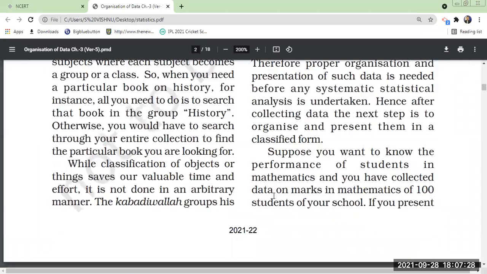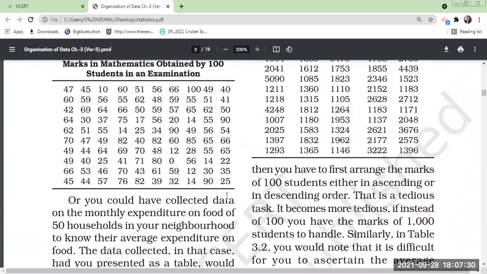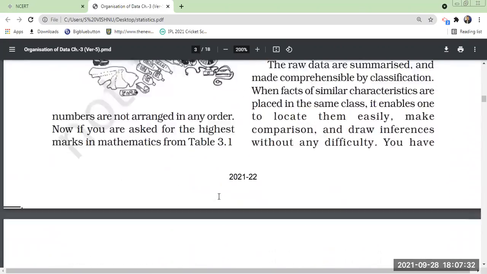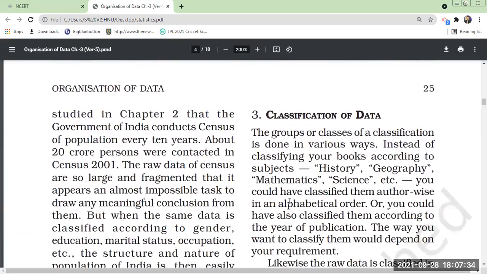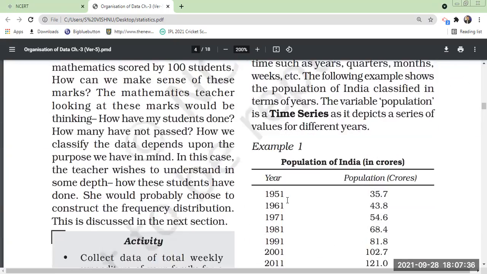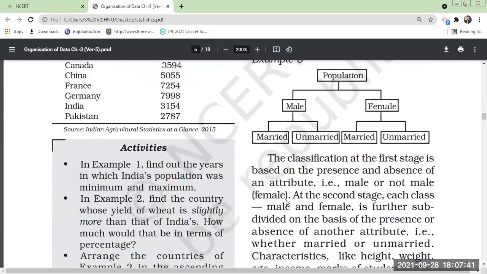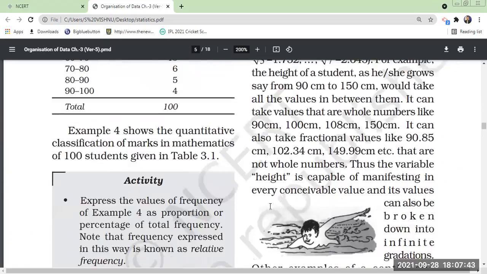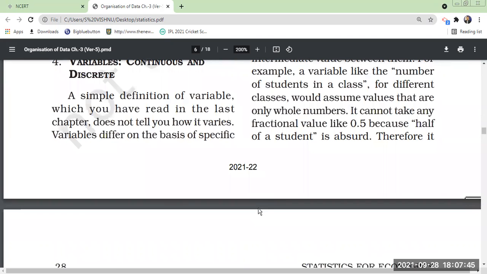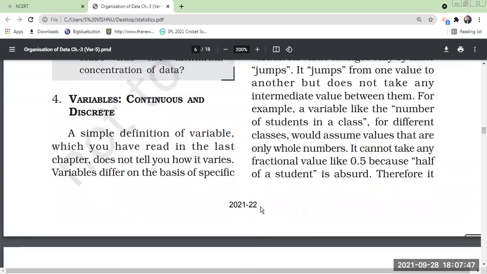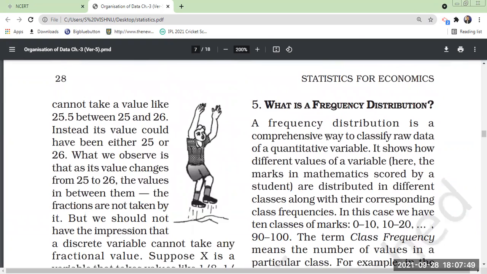Introduction part is over. Raw data is over. Classification of data is over. Different kinds of classification we have seen, we have discussed. Then continuous and discrete variables we have discussed. Okay, series. Frequency distribution, did we start? No, sir. Okay, right.